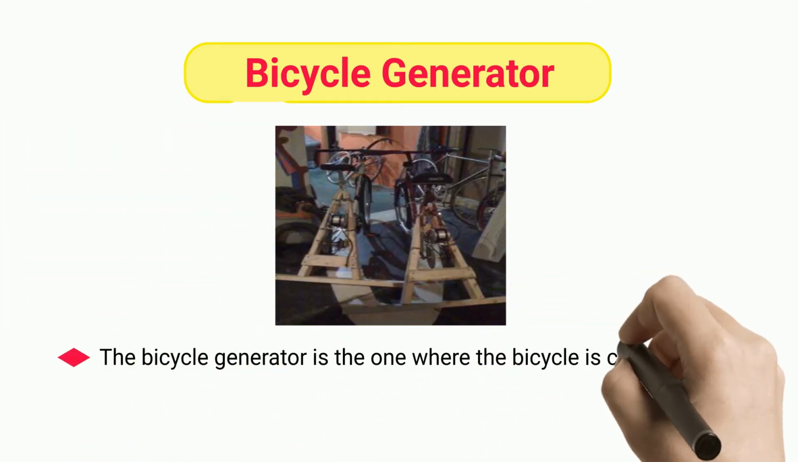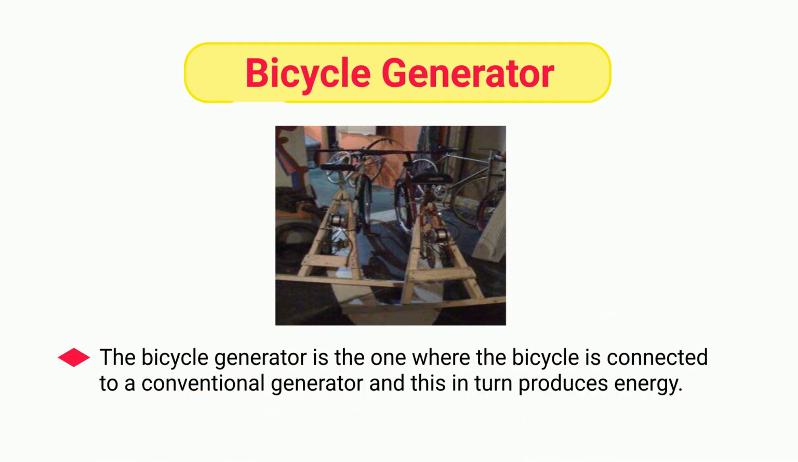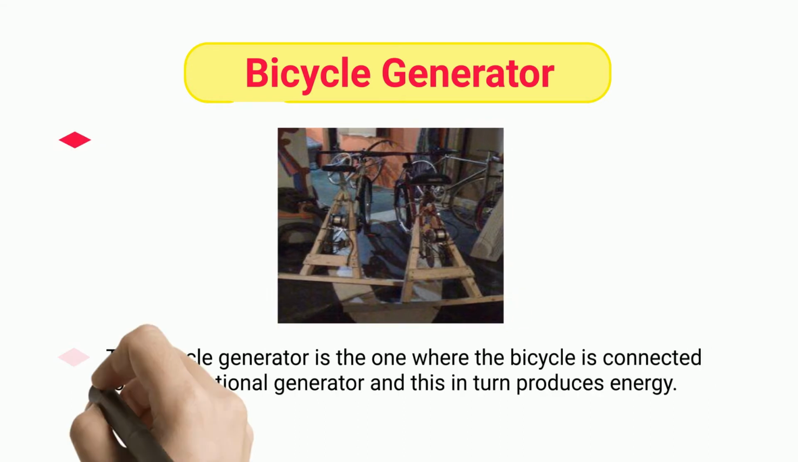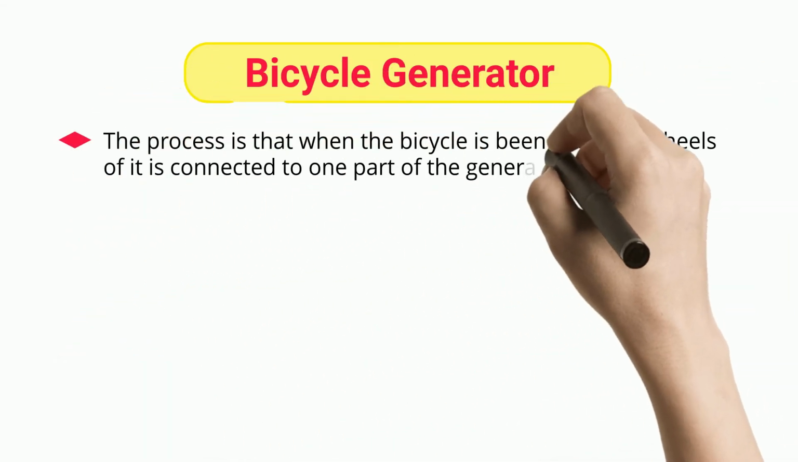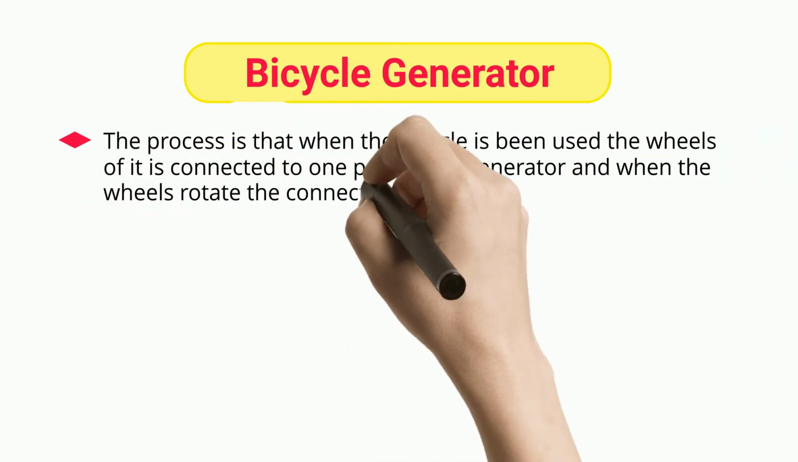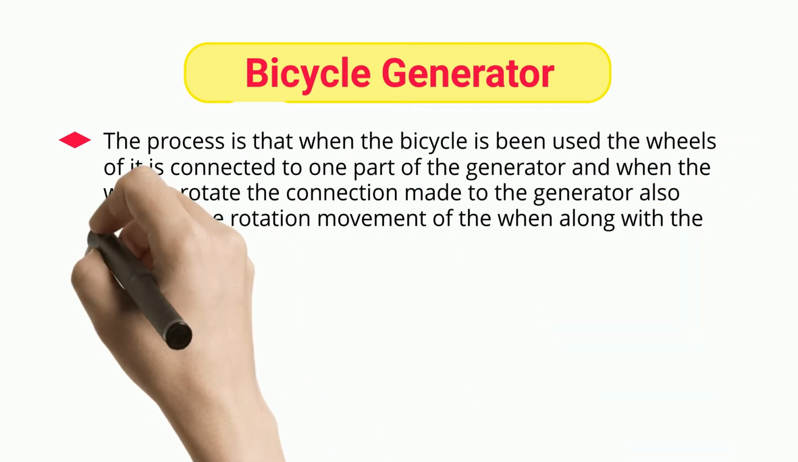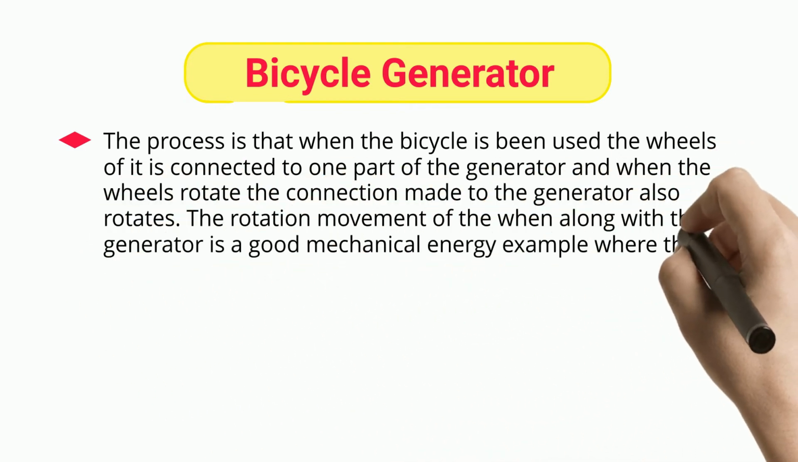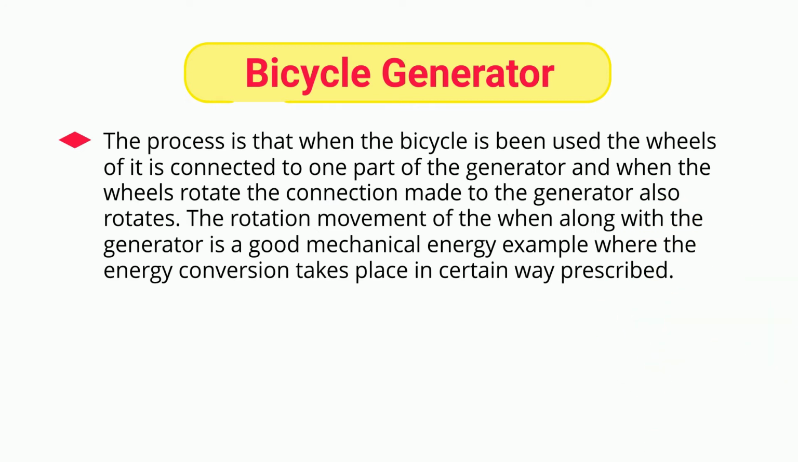Bicycle generator. The bicycle generator is the one where the bicycle is connected to a conventional generator, and this in turn produces energy. The process is that when the bicycle is being used, the wheels of it is connected to one part of the generator, and when the wheels rotate, the connection made to the generator also rotates. The rotation movement of the wheel along with the generator is a good mechanical energy example where the energy conversion takes place in certain way prescribed.